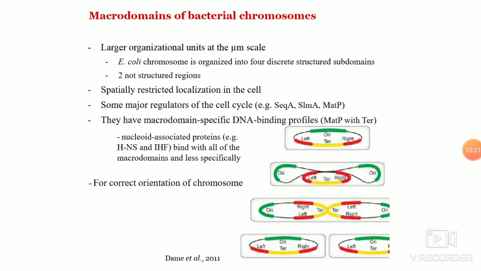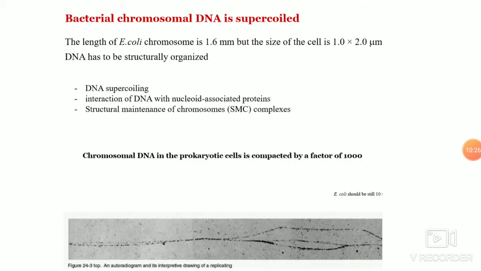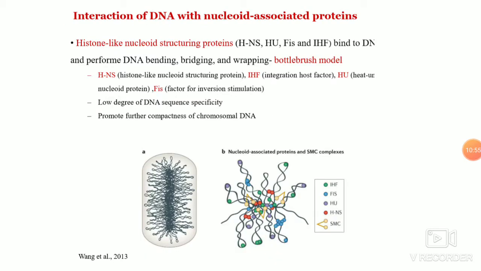So these domains bind to specific proteins and they are regulated in the cell cycle. Another important feature of the bacterial chromosome is the supercoiling, and association with nucleoid-associated proteins, and there is a specific structure of proteins called the structural maintenance of chromosomes complex, which binds to the genome and then affects the regulation. So coming to the nucleoid-associated protein.